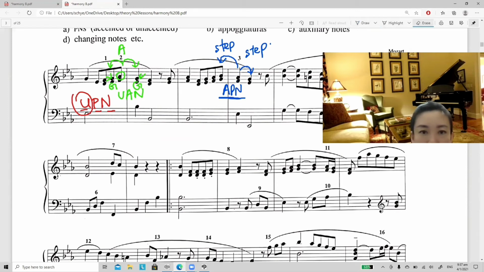Another possibility is you can see that this note is at the main beat. This A is at the main beat. At the same time, this note at the main beat has dislocated the harmony.